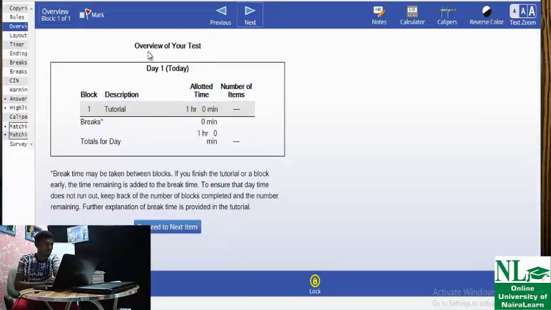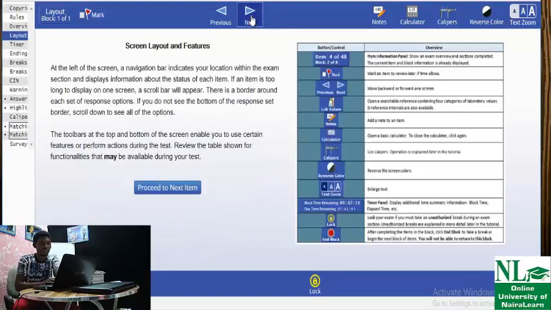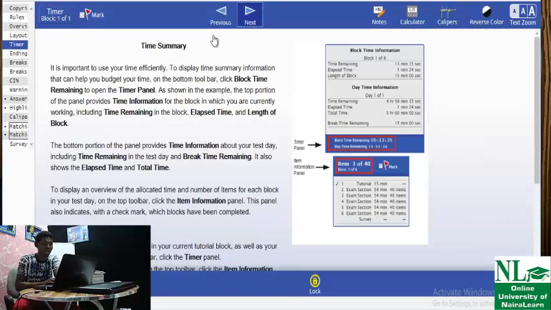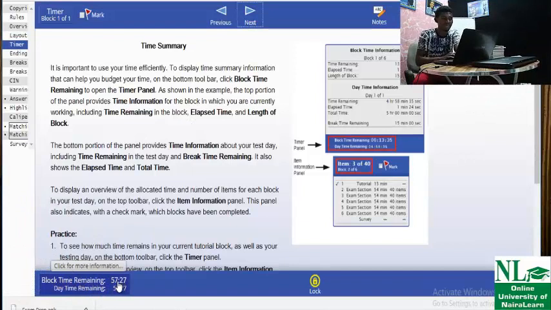Now, overview of your test, okay? So let me go to the front. There's something I would like to show you. Timing is very, very important. As you can see, this is the timing, okay? This is the developer end of the CBT, and it's timing me.